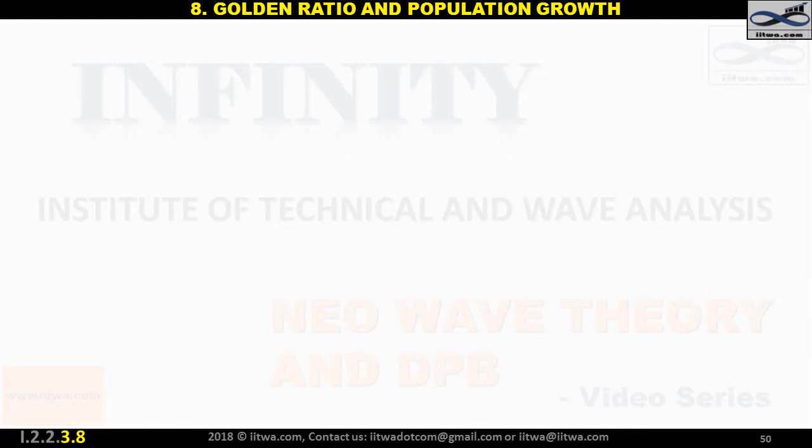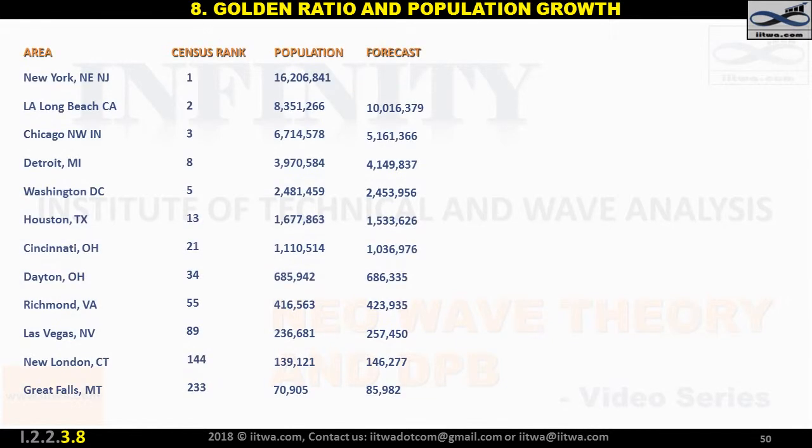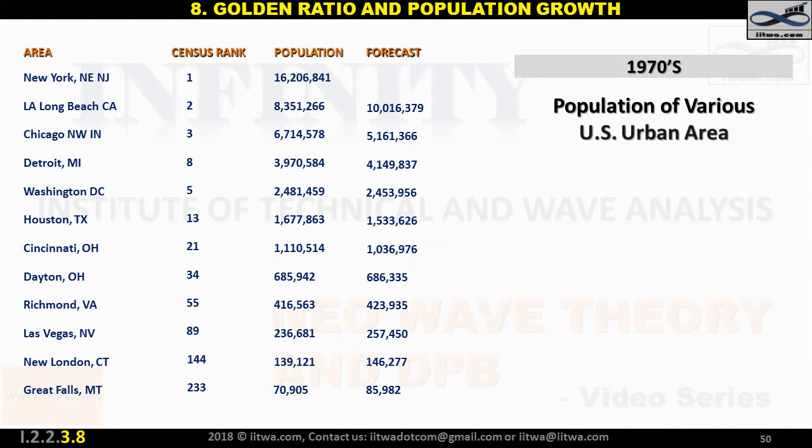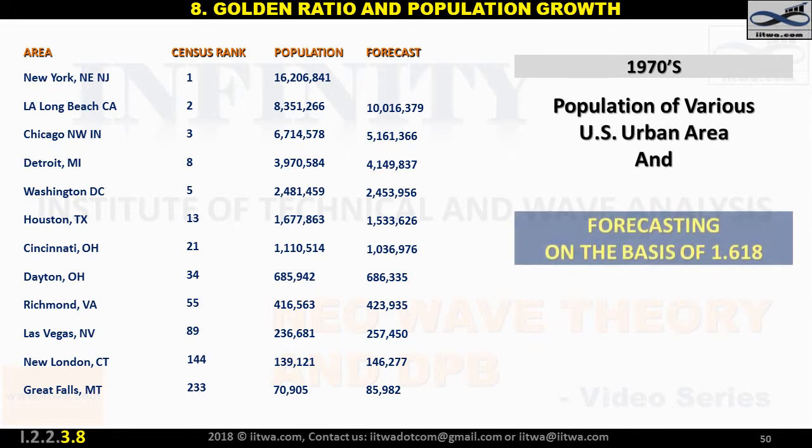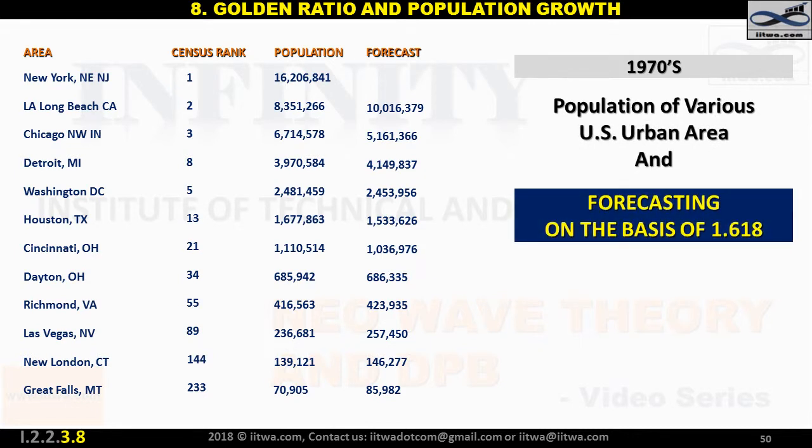Although Fibonacci described this growth process on an unrealistic assumption, he described the features of the growth process. See this record of the 1970 U.S. population. Observe an area, census rank, population, and the forecast made on Fibonacci calculation.